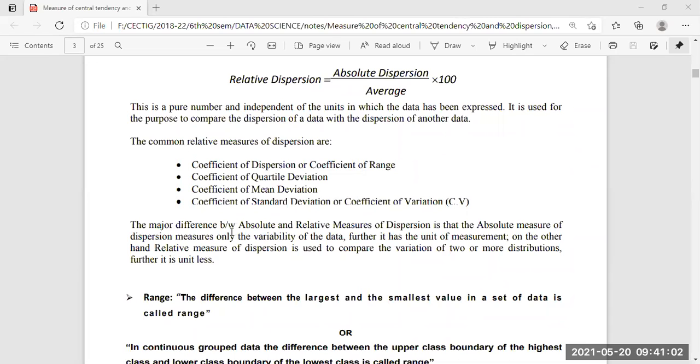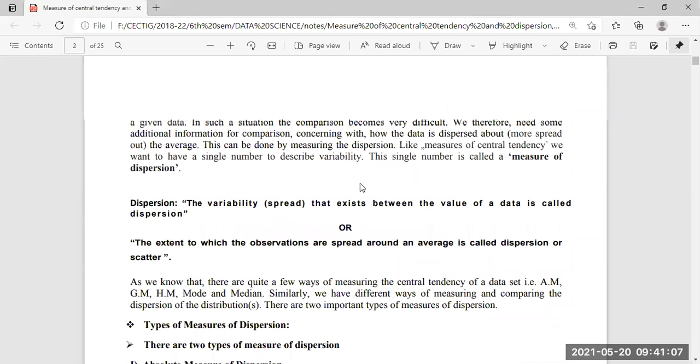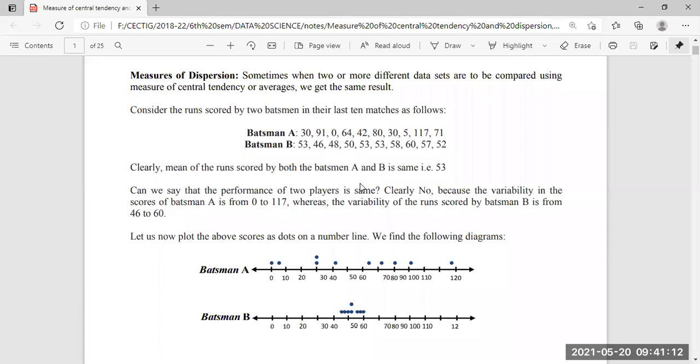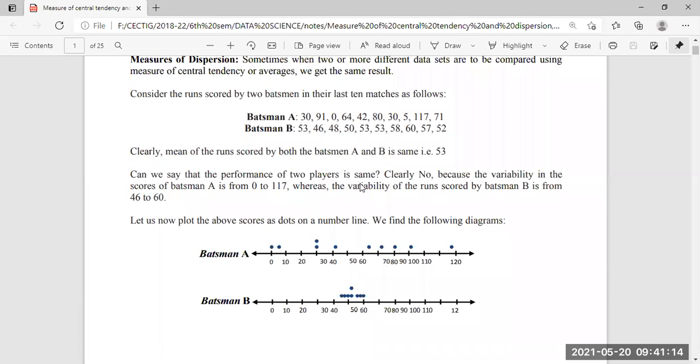If we look back at the example given, the data sets of batsman A and batsman B, and we need to find the range for each, what is the range?